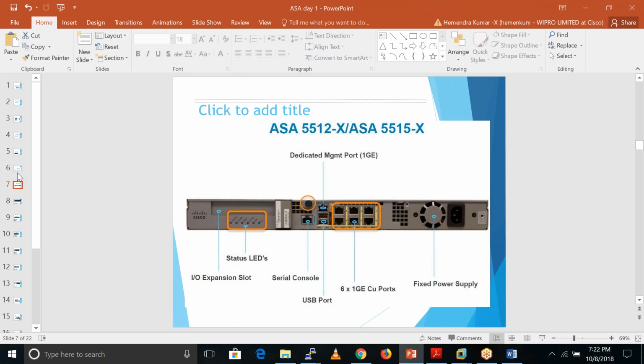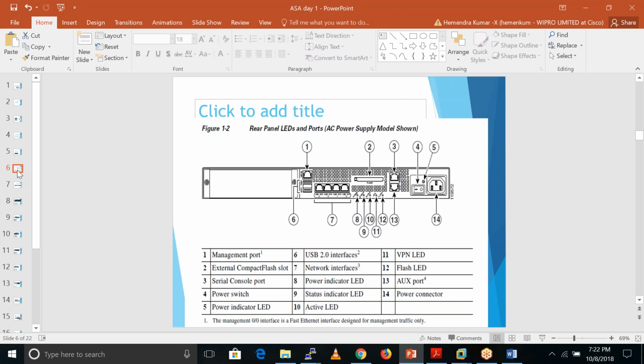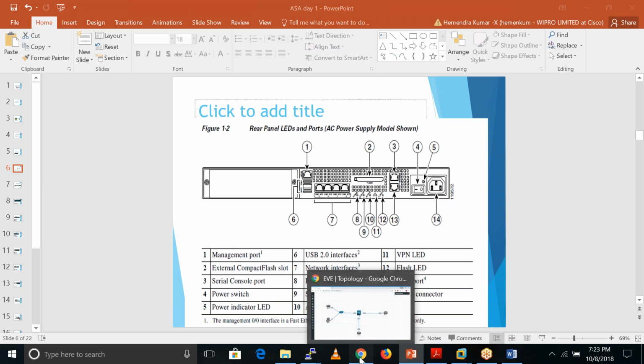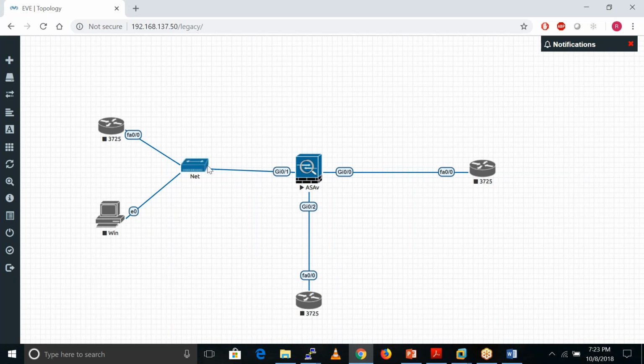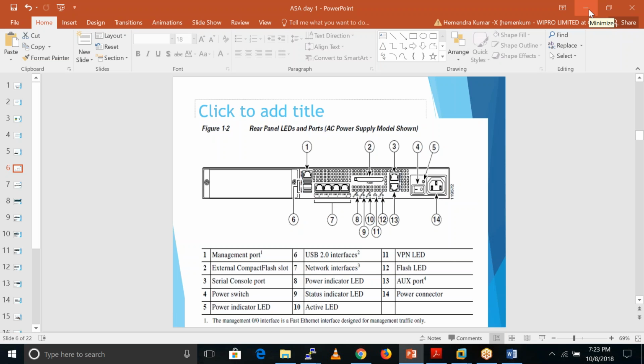Sir, what are these network interfaces for? We connect one network interface to a local area network, and one to a router. Here I have the inside network, here I have the internet, and here I have a DMZ. So I have connected the actual network interfaces, or you can say data interfaces, which do the actual data forwarding.